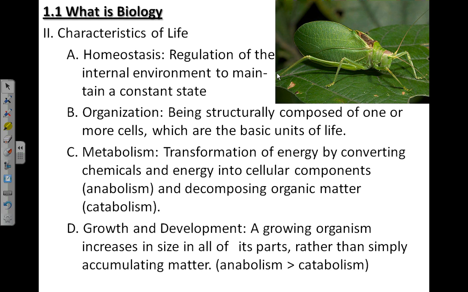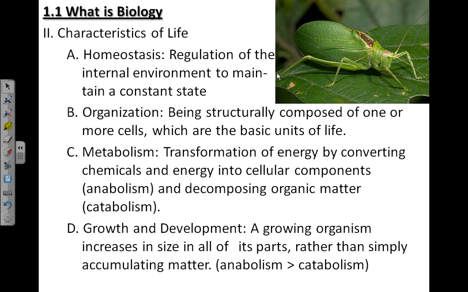Related to that is growth and development. If an organism is increasing in size in all of its parts, rather than just simply accumulating matter, then we call that growth and development. Usually with growth and development, anabolism, or the building up of cellular components, is greater than catabolism, or breaking those components down. And that's why an organism will grow from, in human terms, a small infant to a large adult.